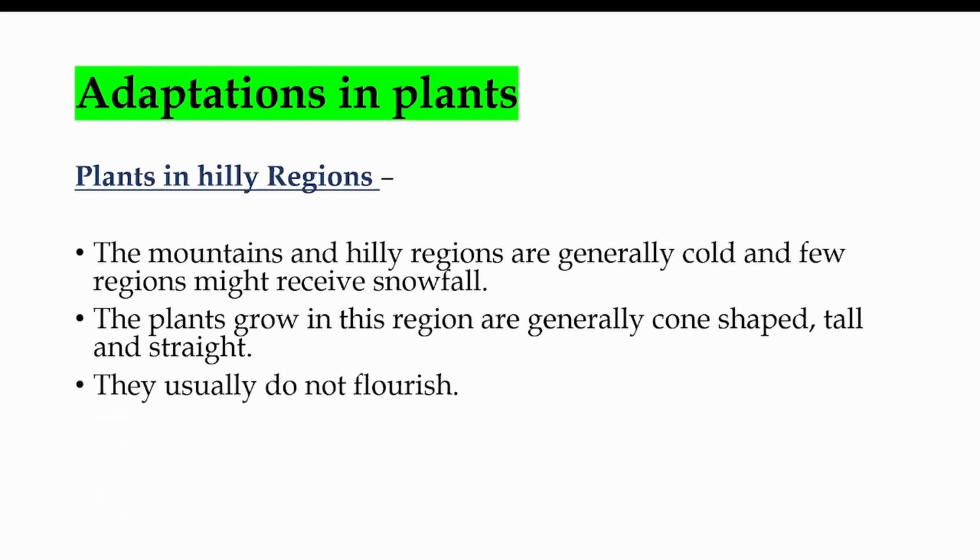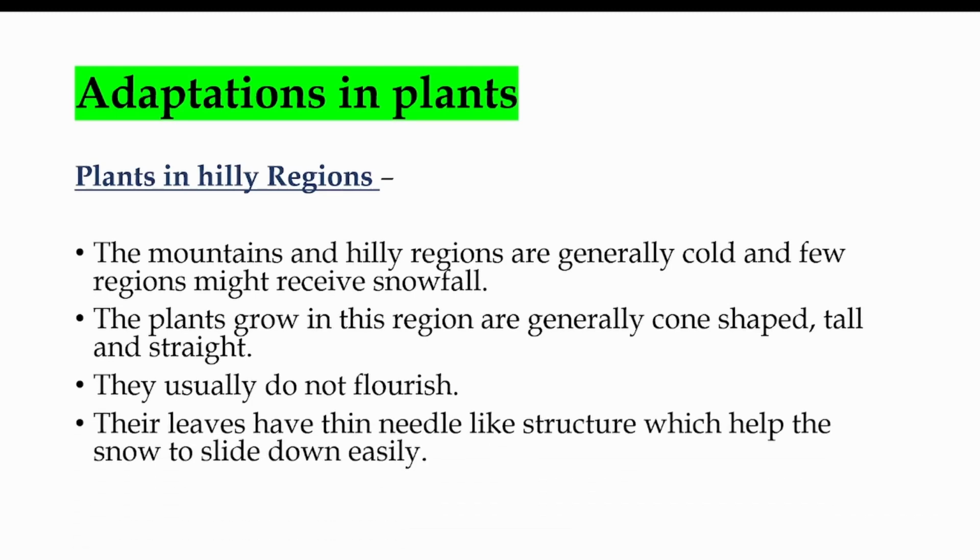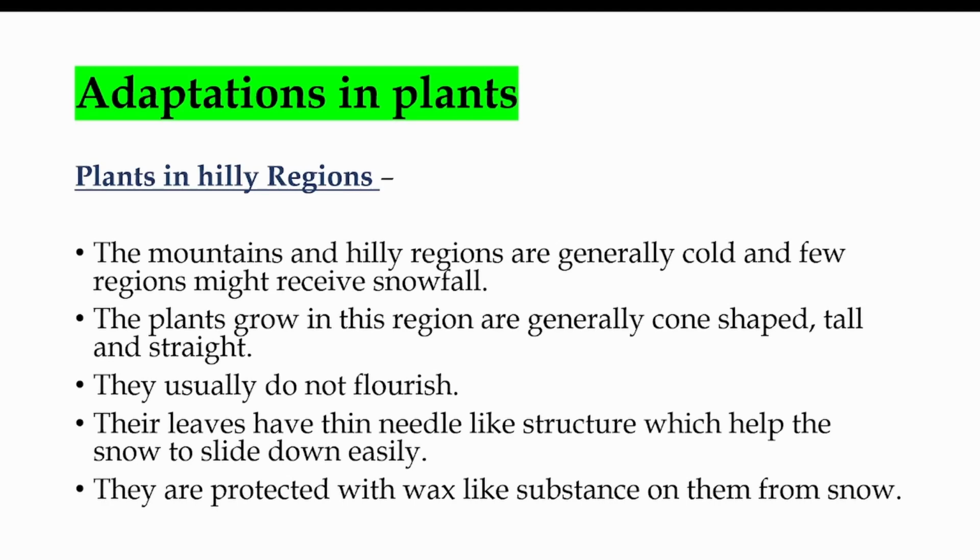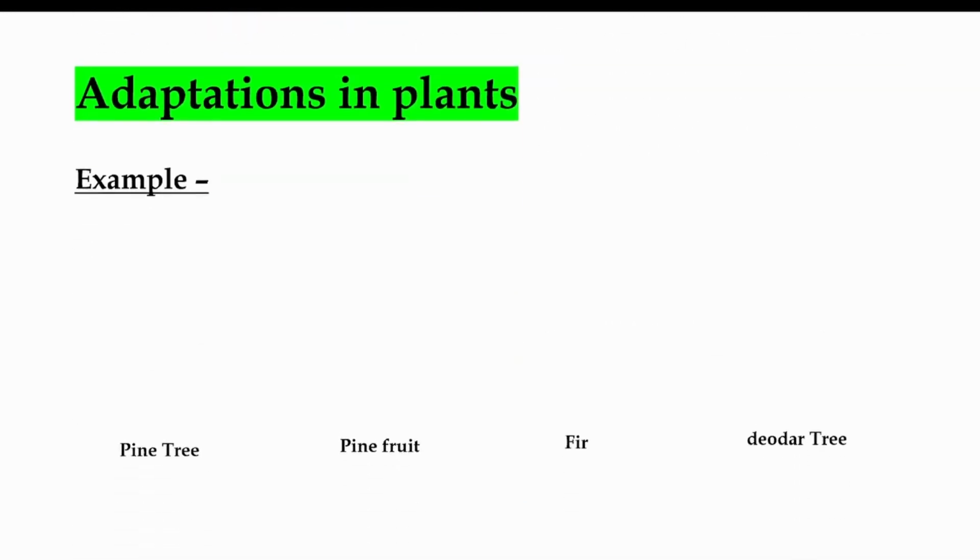They usually do not flourish. That means they don't give flowers. Their leaves have a thin needle-like structure which helps the snow to slide down. The leaves are protected with a wax-like substance from snow. The wax-like substance on the leaf makes the snow fall down from the leaf.